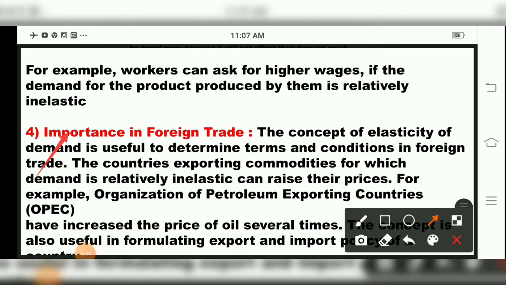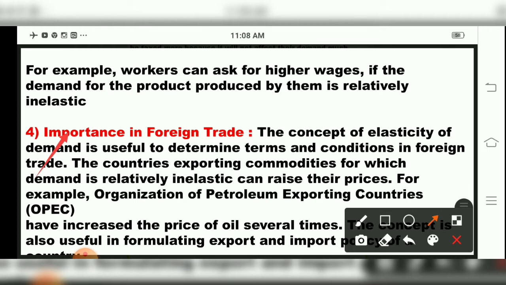Now what they have told regarding foreign trade, the concept of elasticity of demand is very useful to determine terms and conditions in foreign trade. And we all know from foreign what is coming as oil, say for an example. So the exporting countries of commodities for which demand is relatively inelastic can raise their prices, children.